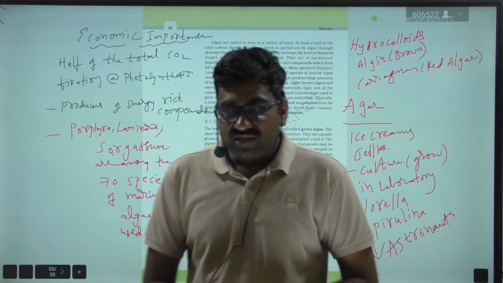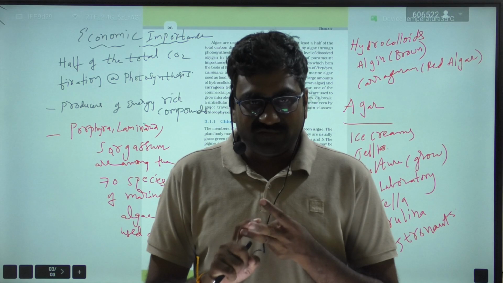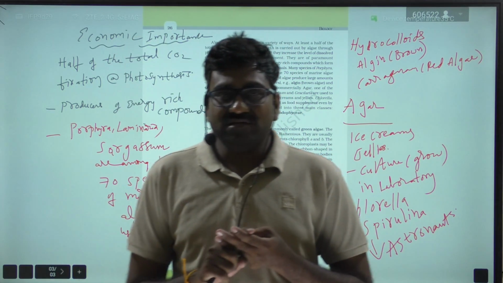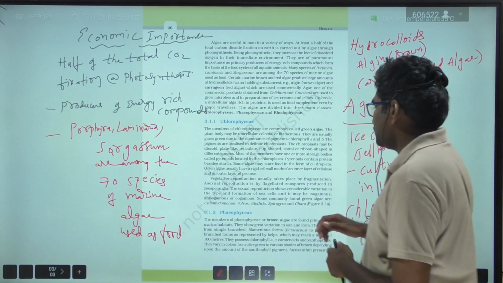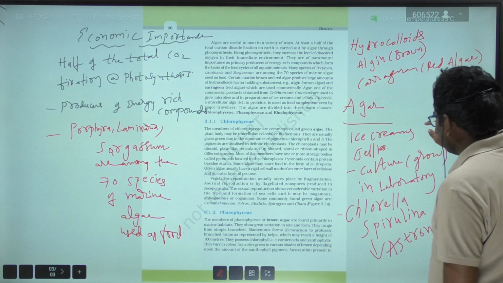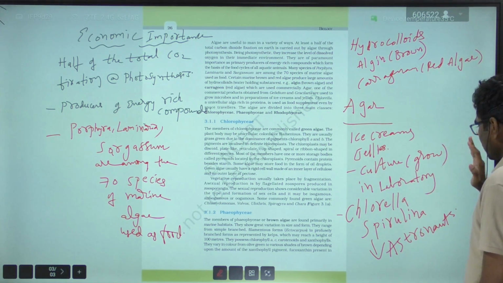So the algae are divided into three classes: Rhodophyceae, Phaeophyceae, and Chlorophyceae, based on the pigmentation. Now let us talk in detail about the different classes of the algae.